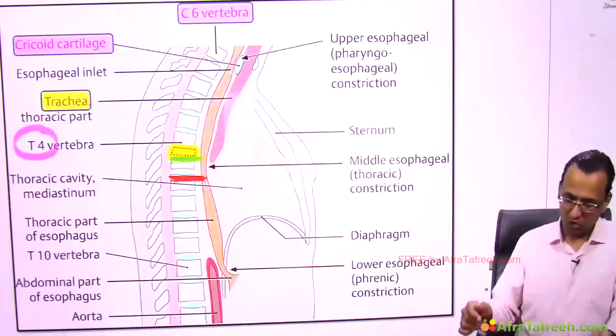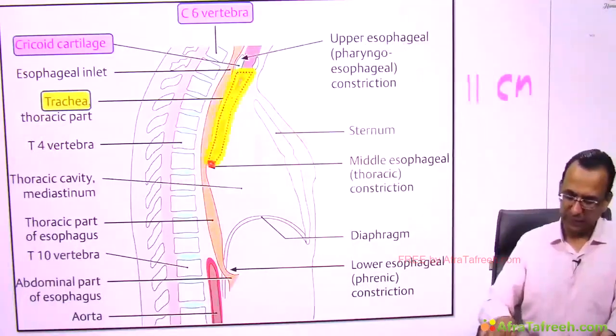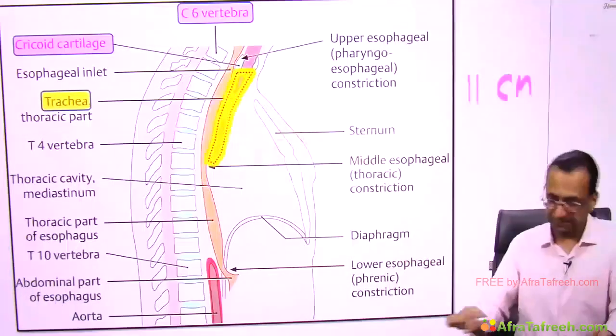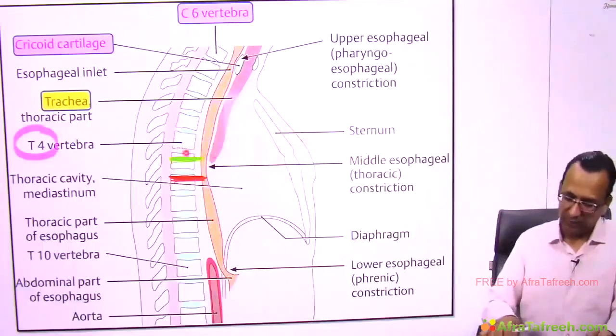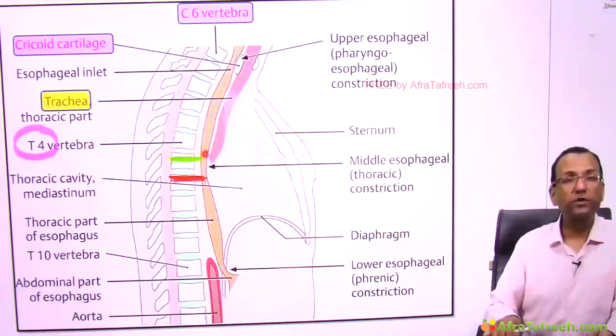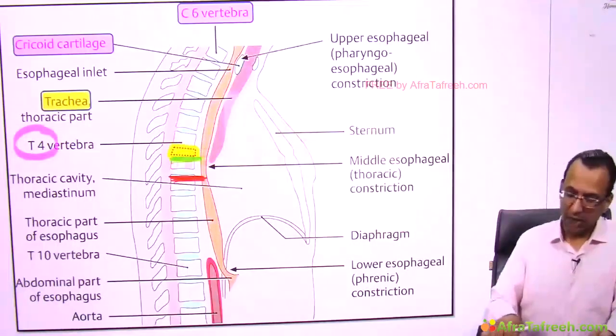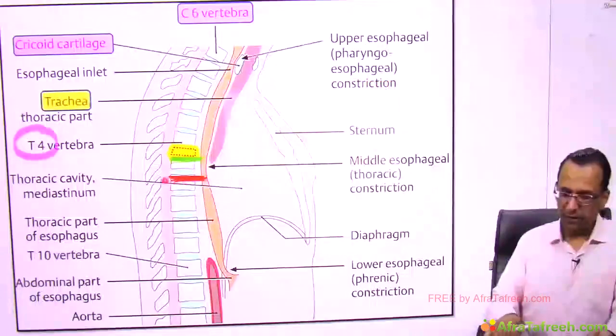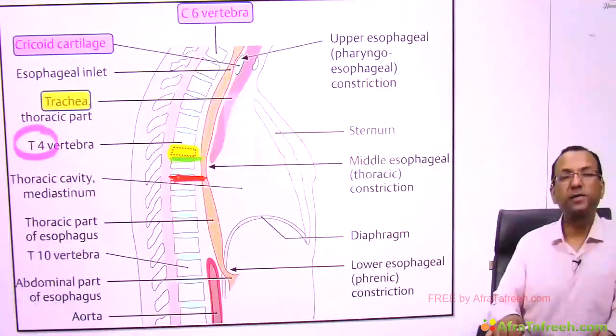So what is the question? The question is, where is the trachea bifurcating? The trachea is 11 centimeter. Where is it bifurcating? Your answer is the disc between T4, 5. If not found, change your answer to upper border of T5. Not found, change your answer to upper border of T6, especially in deep inspiration. If not found, that means that is also not there.